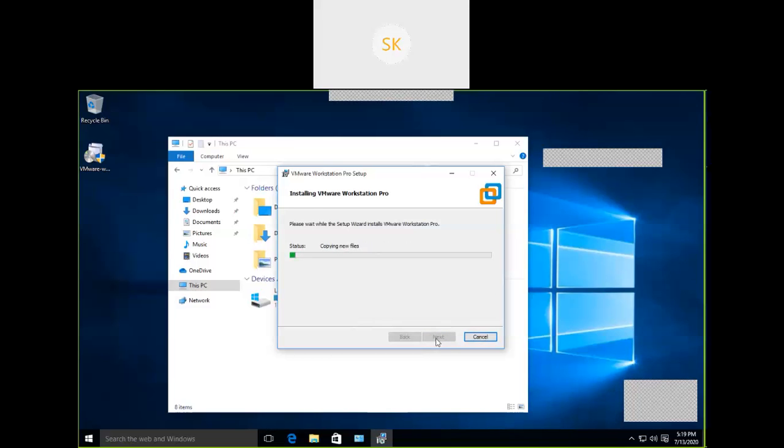I'm going to share this VMware Workstation link. It is a trial version. I don't have a license. It will work for one month. Once you install, I'm going to show you how to configure and how to create a virtual system, so that once the virtual system is ready, we can go ahead and install the operating system.